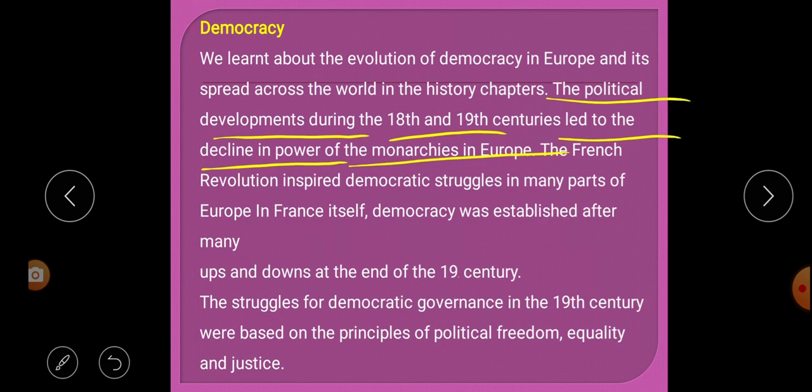What is the meaning of monarchy? Monarchy means rule by a king, or kingship. These things we have learned in classes 8, 9, and so on. So it says there was political development in the 18th and 19th century, and because of the political development, the monarchy system, or the rule of kings, came to an end in Europe.